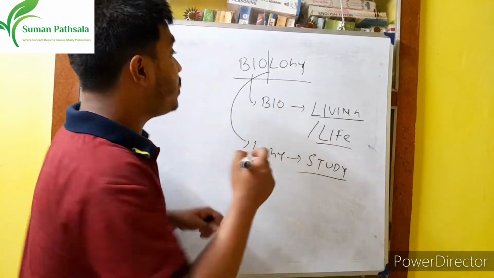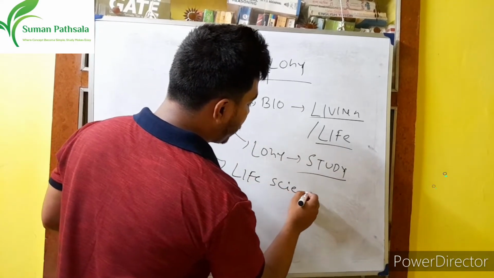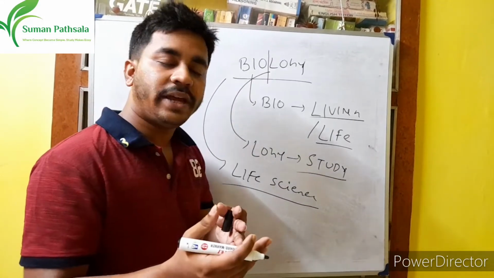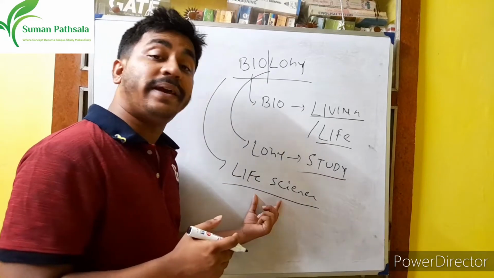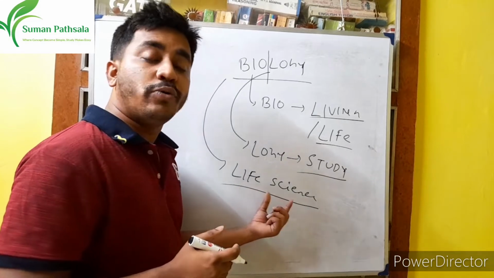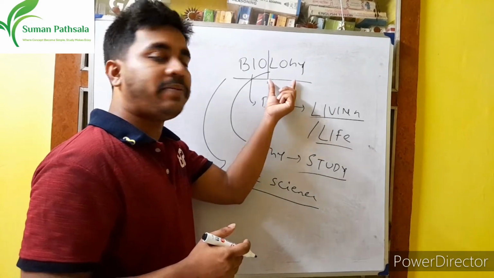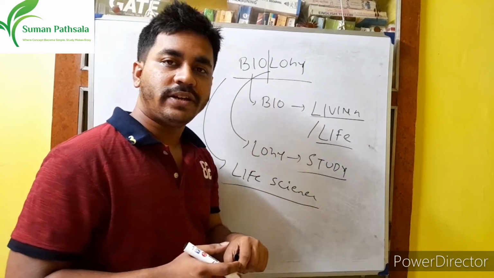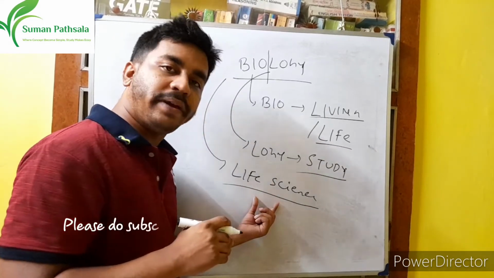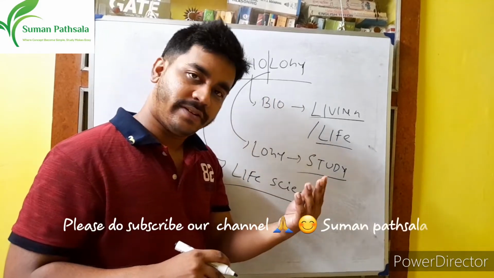And another word for biology is life science, right? We all know life science in 10th standard. The advanced name of life science is biology. Life science is the basic, right? It is a branch of science which deals with life, and the advanced form of life science is called biology. Same thing, but basic to advanced. Life science is the base, and biology is the advanced, right?